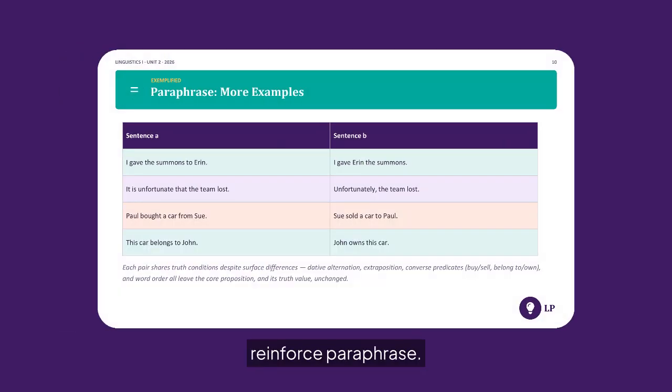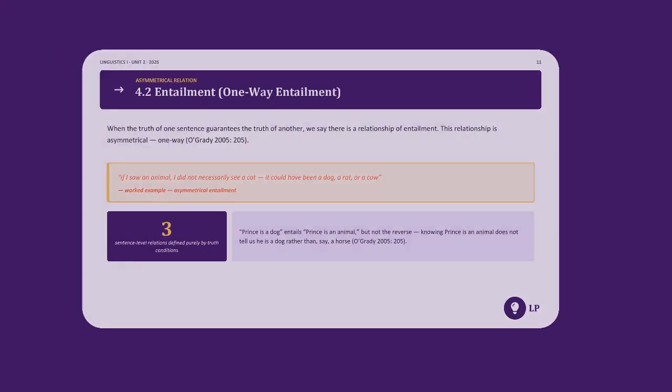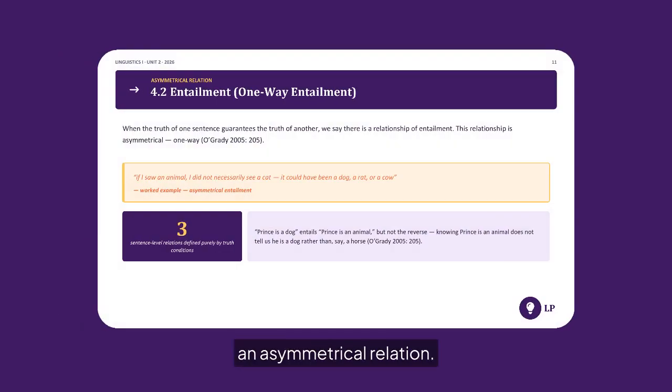Additional examples reinforce paraphrase. Pairs such as "I gave the summons to Erin" and "I gave Erin the summons" differ only in dative alternation. Likewise, changes in word order or switching converse predicates like buy versus sell leave the underlying proposition, and therefore the truth conditions, unchanged. Entailment is an asymmetrical relation.